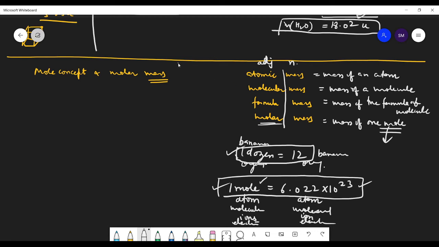Yes. Now SI units, you know that we have fundamental units or base units, and mole is one of the base units. Other units are derived from the base units only.